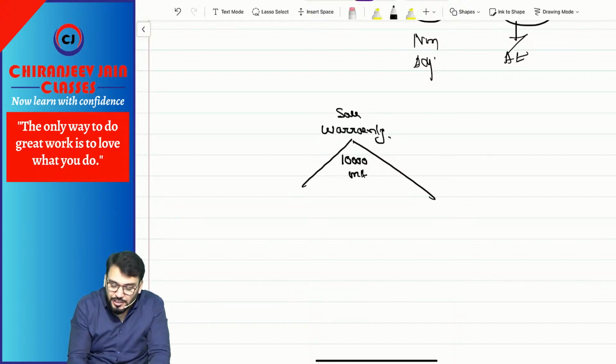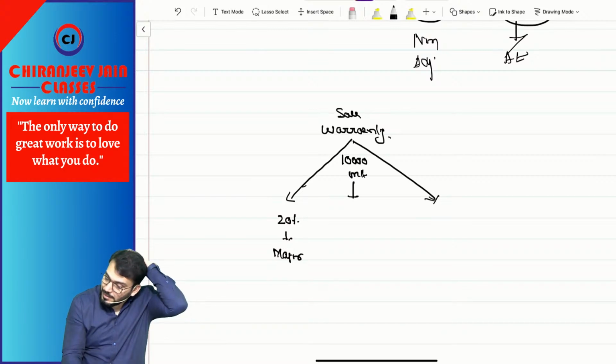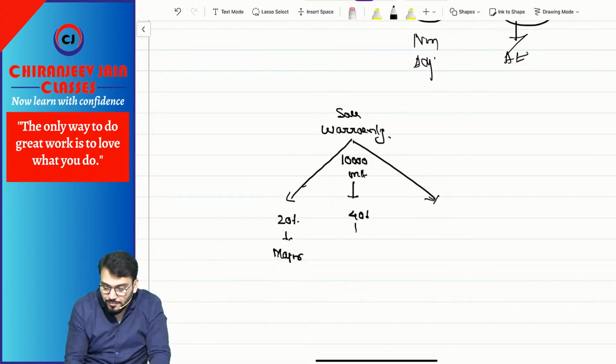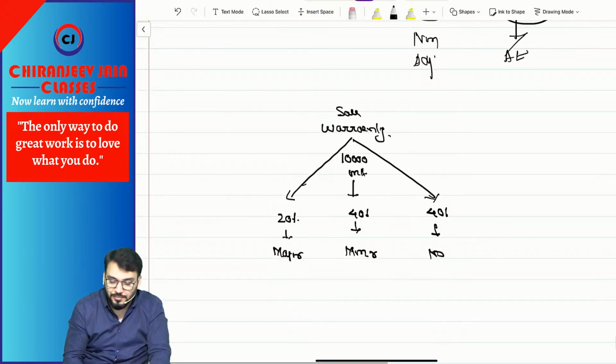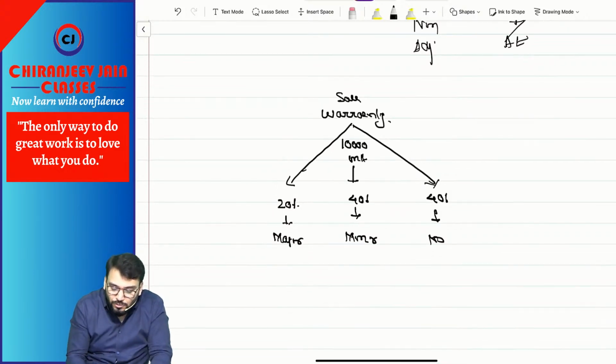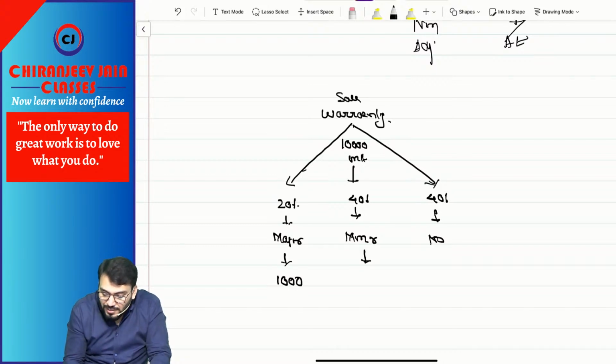Management knows that 20% of customers will have some major defect, 40% of customers will have minor defect and 40% of customers will have no defect. And as per their past experience, if a major defect comes, it will be around 1000 rupees of outflow. If minor defect, it can be 600 rupees, and this will be nil.